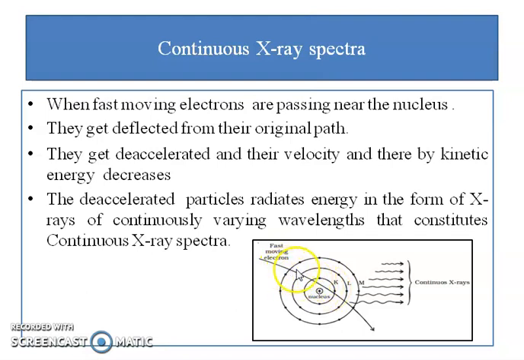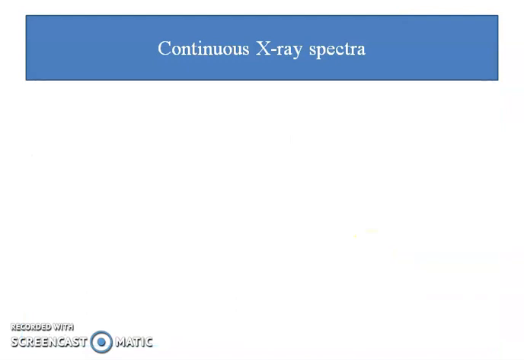And when its path is deflected, there is a decrease in its kinetic energy. This decrease in kinetic energy is continuously given out in the form of X-ray photons of continuously varying wavelength, and therefore such a type of spectra is called continuous X-ray spectra.